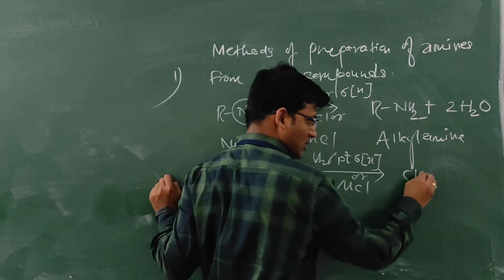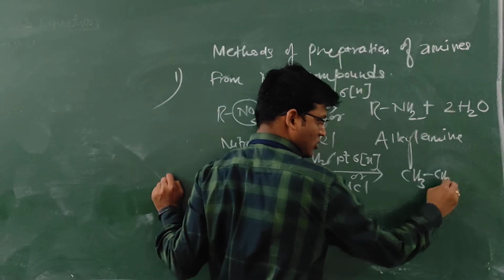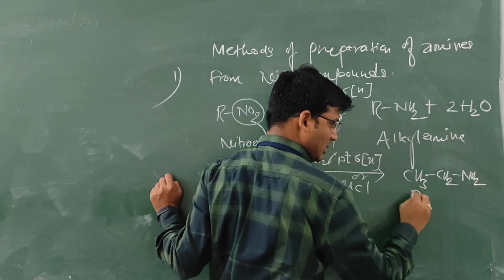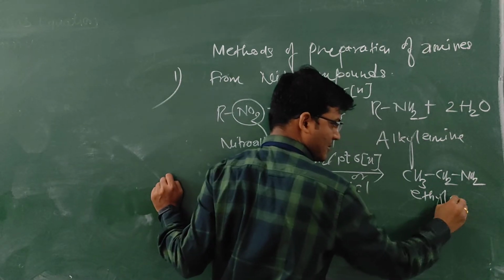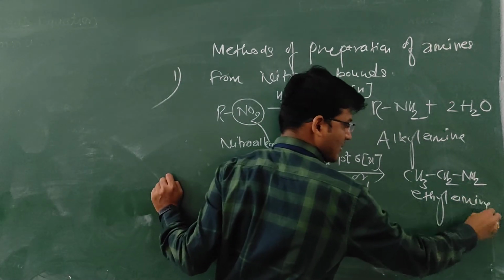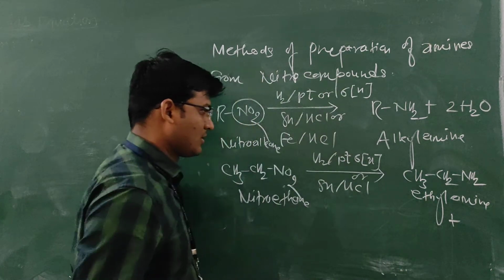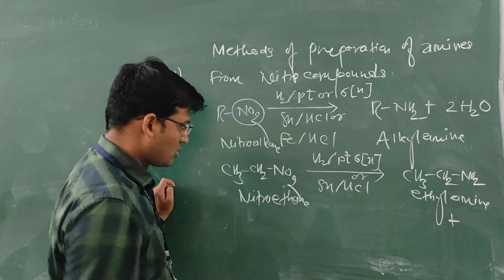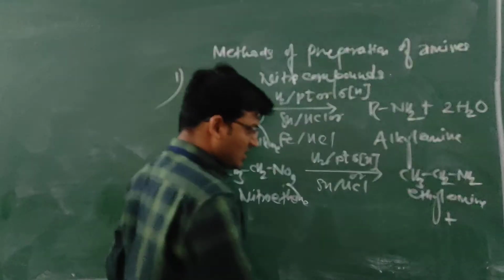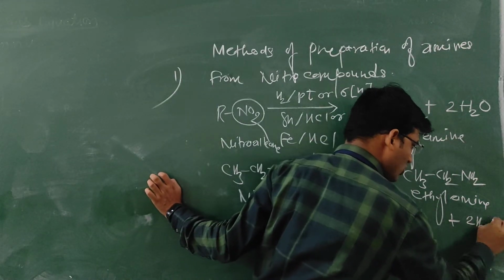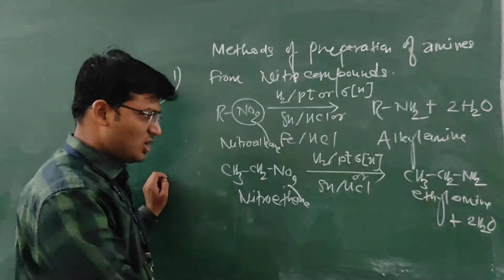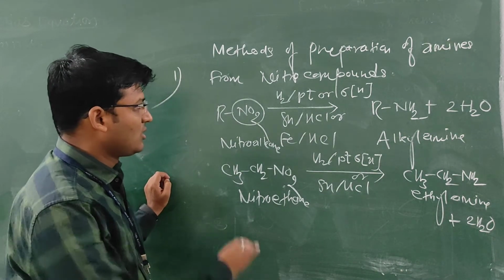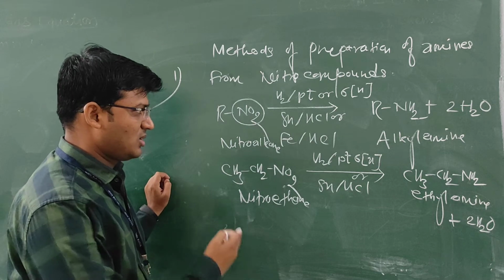Then CH3CH2NH2, that is ethylamine, plus twice H2O. In this way, ethylamine can be prepared from nitroethane by the reduction process.